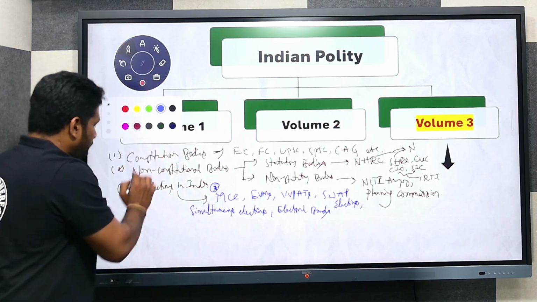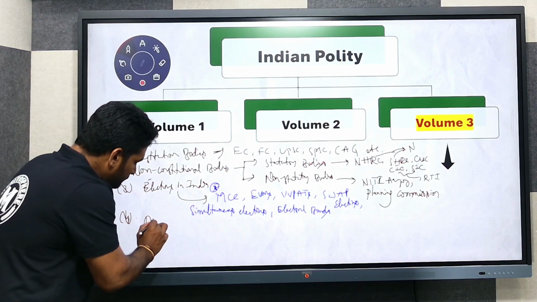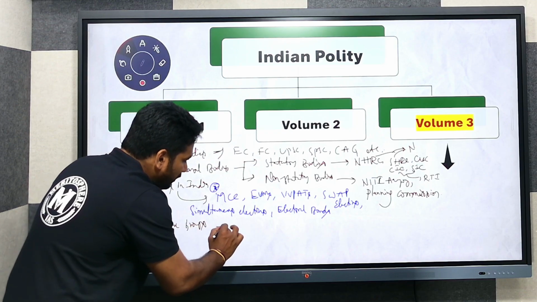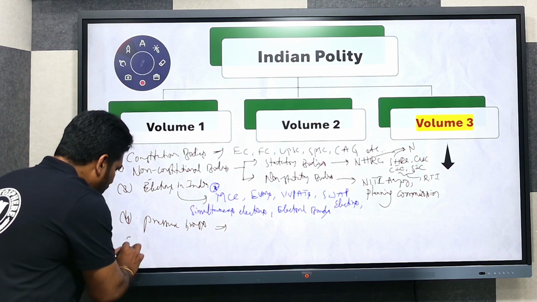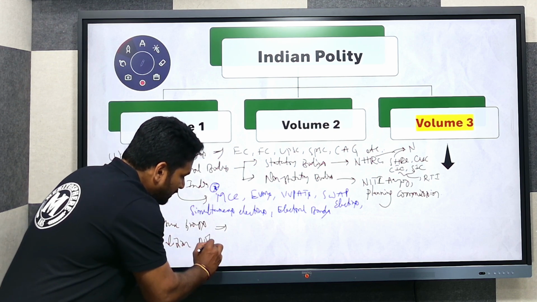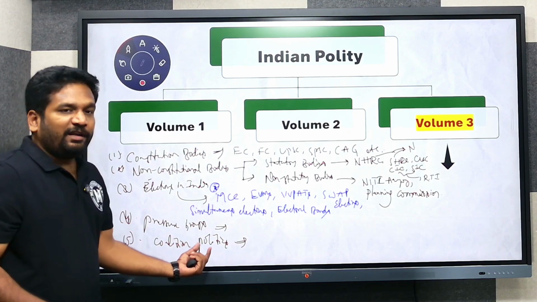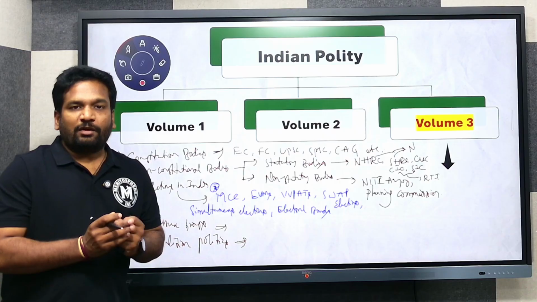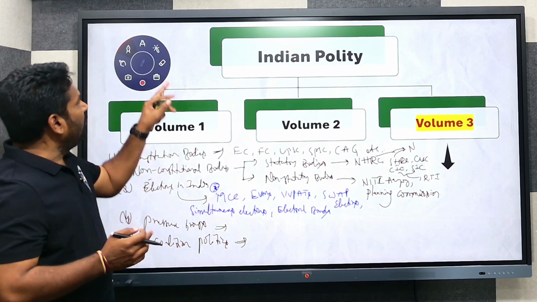Likewise, pressure groups. So what are pressure groups and what is their role in policy making, in governance? We are going to look into that. Similarly, coalition politics. Nowadays it is part and parcel of our democracy, in Indian democracy. So the formation of coalition governments and what are the pros and cons of coalition governments, we are going to look into that, right?